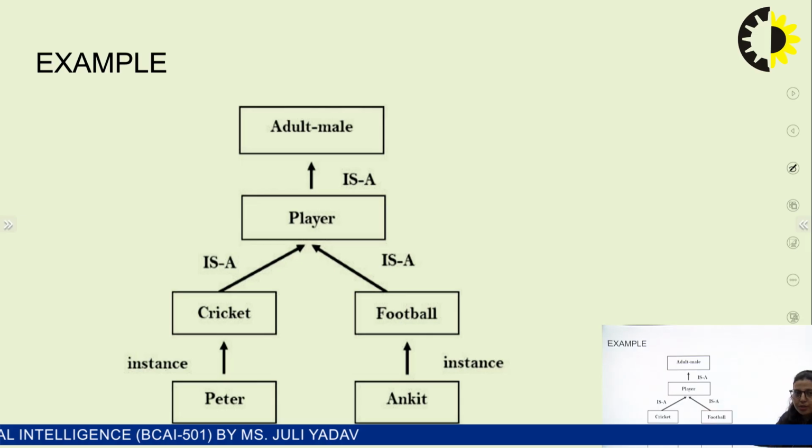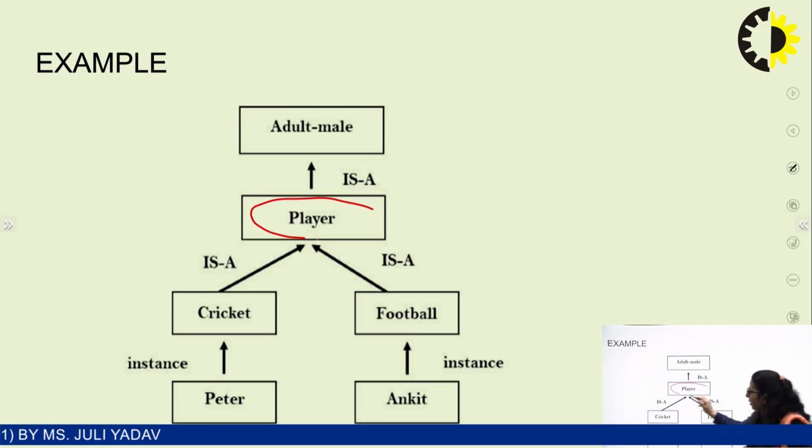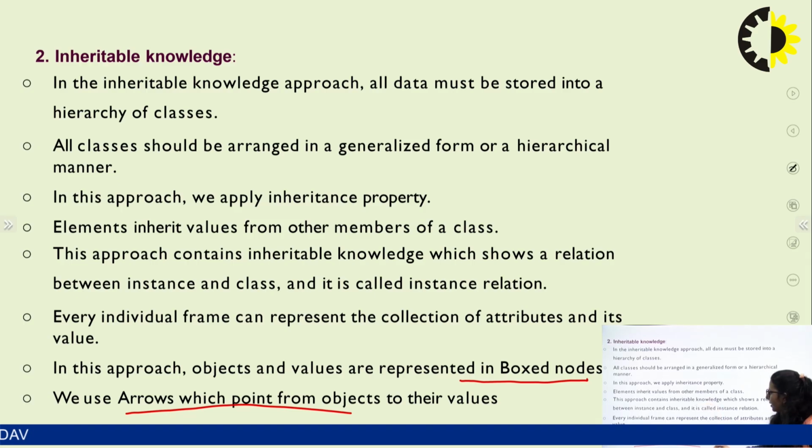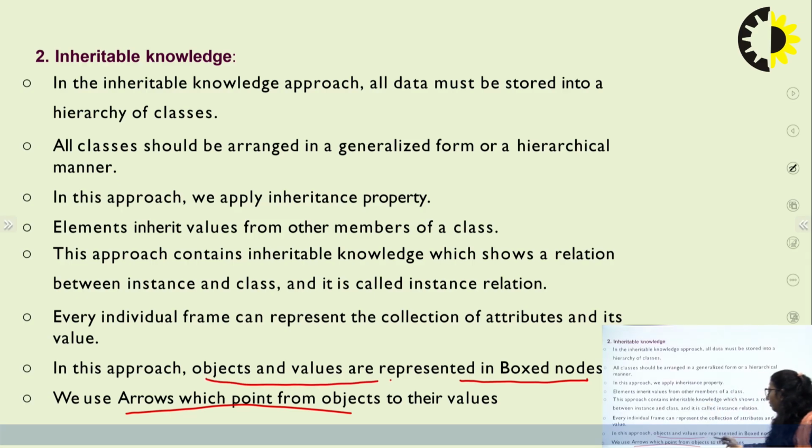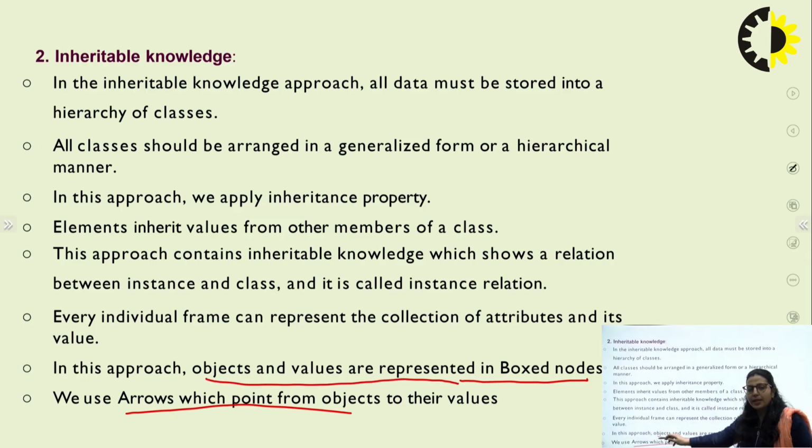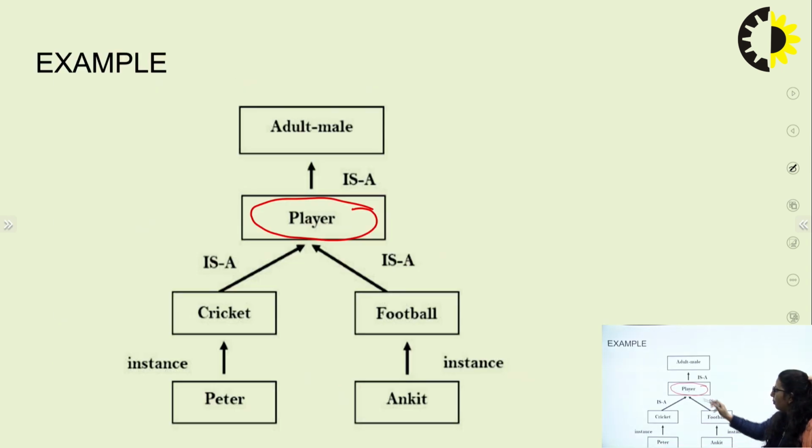Here is an example of the inheritable approach. We use a box node to represent the object, and the arrow shows the relation.